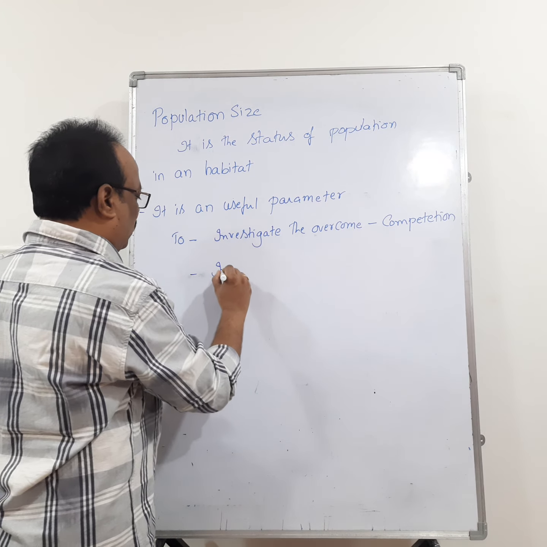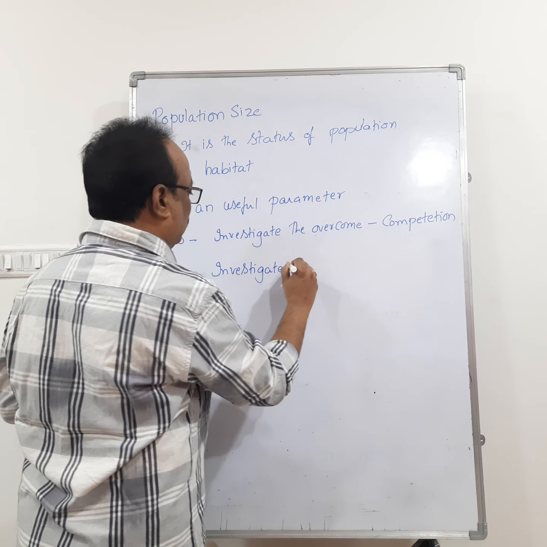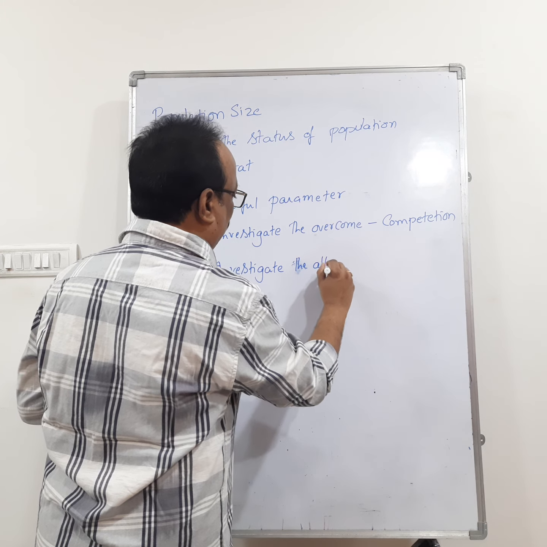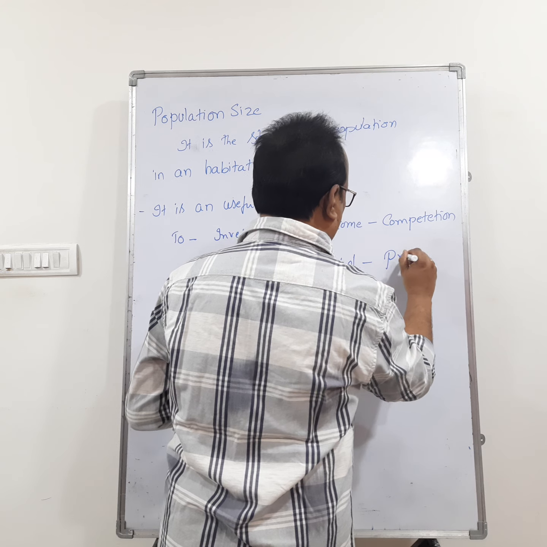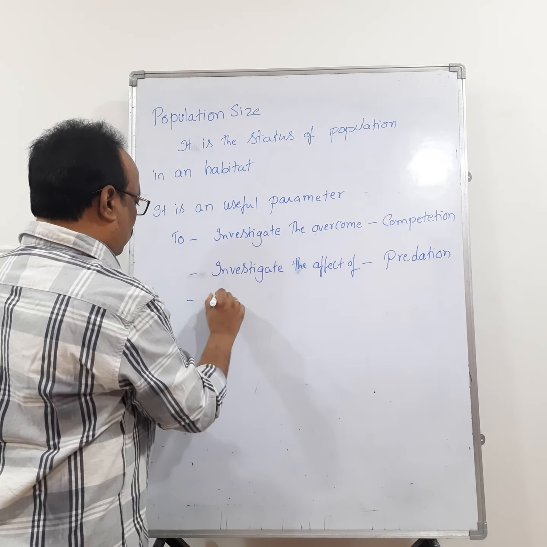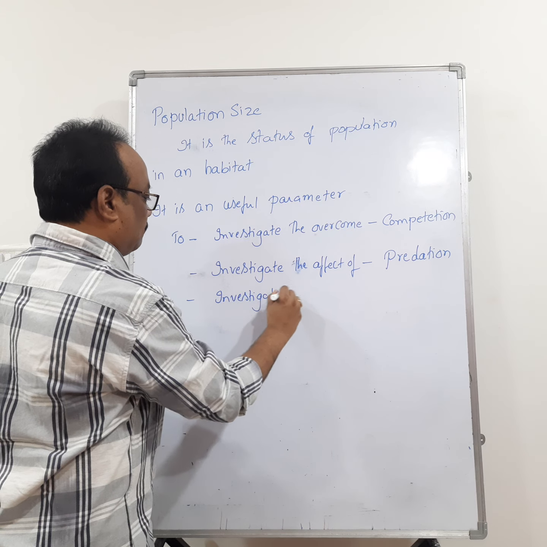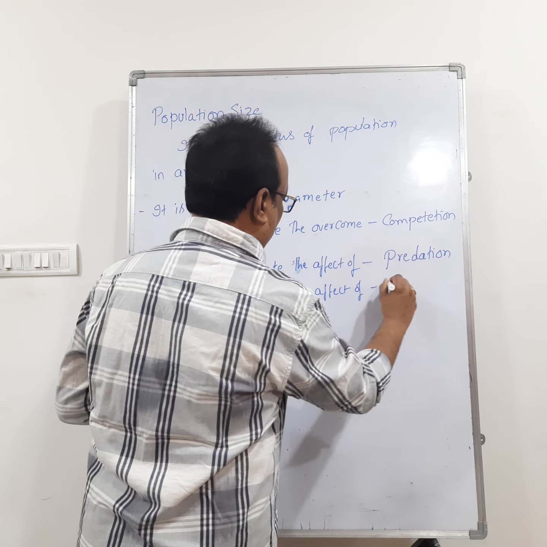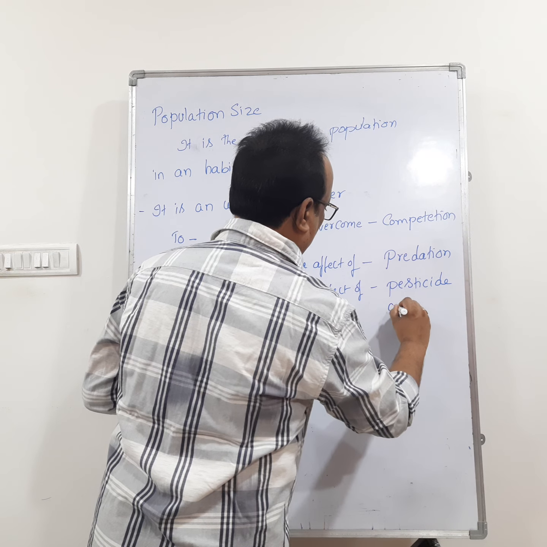Then it is another parameter to investigate the effect of predation, and it is useful to investigate the effect of pesticide application.